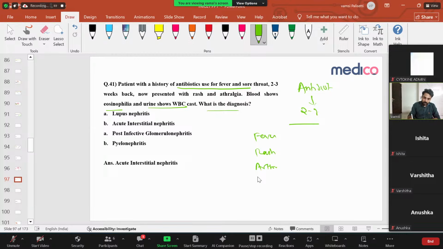And he developed some acute kidney injury. Okay. And he's having some eosinophils. Okay. All these things are characteristic of drug-induced allergic interstitial nephritis. Right. So drug-induced allergic interstitial nephritis. Simple thing.